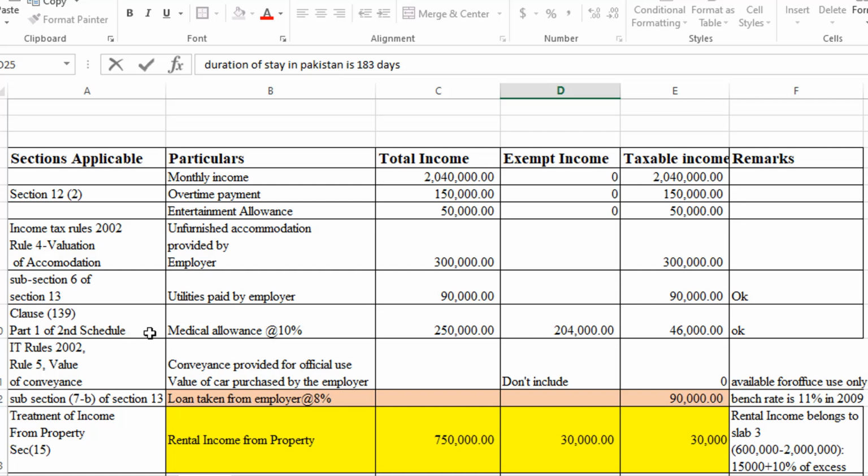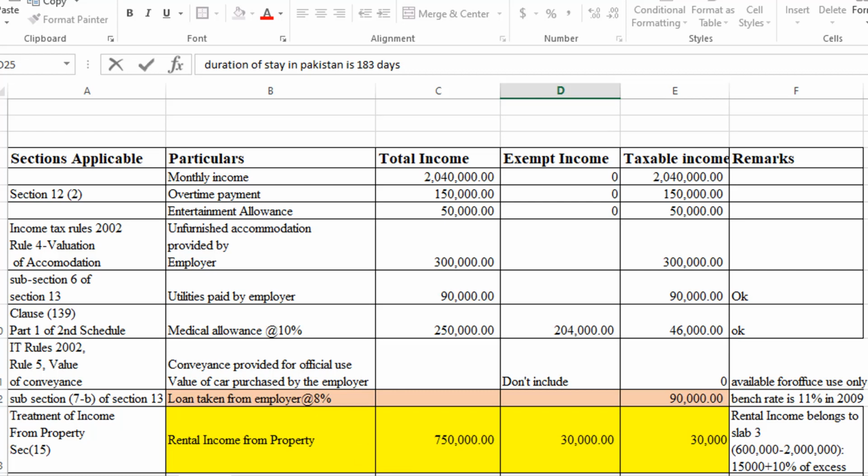Now come to the medical allowance at 10%. This belongs to clause 139 part 1 of the second schedule. So how much exemption are we going to calculate here? In case of medical allowance, 10% exemption is available on the basic monthly income. As we are going to calculate taxable income for the year, what base amount will we take? We will take a base amount of 2.04 million, rather 240,000, I think something like that.